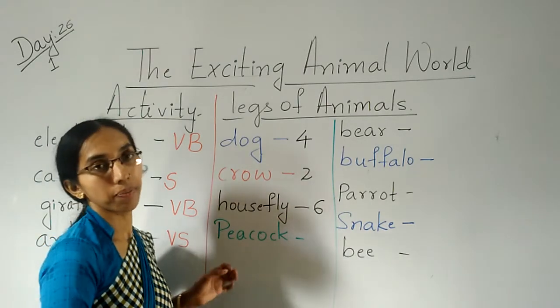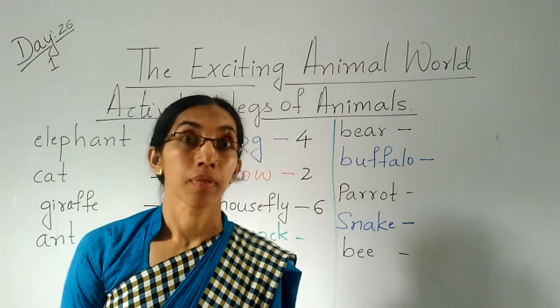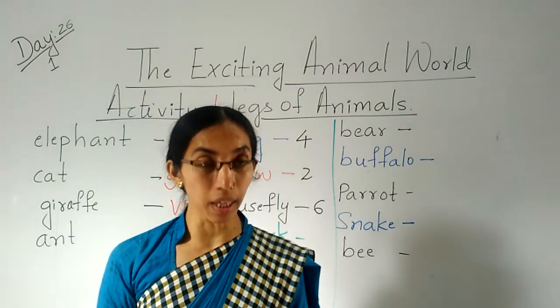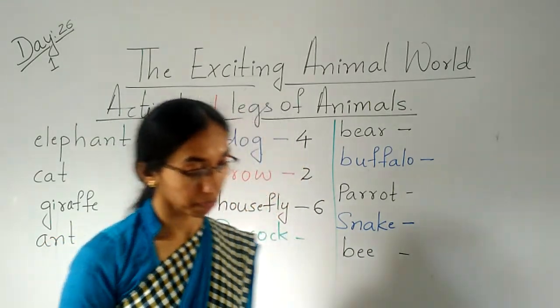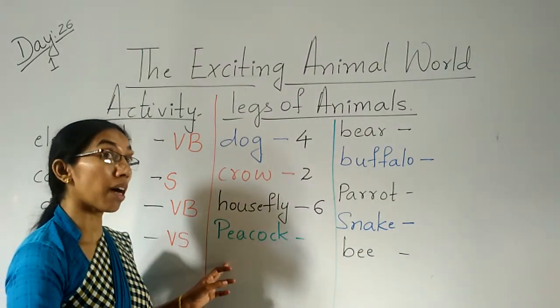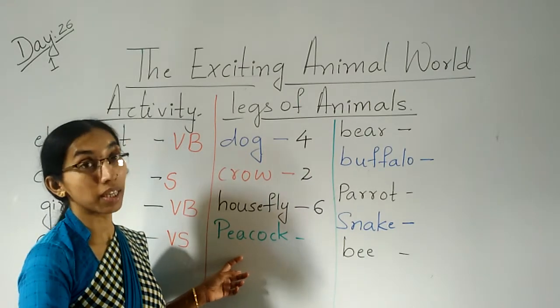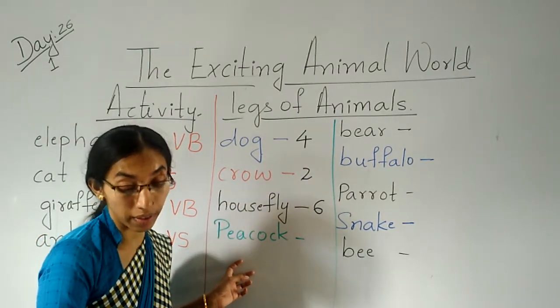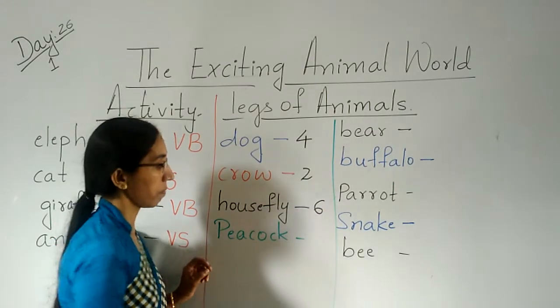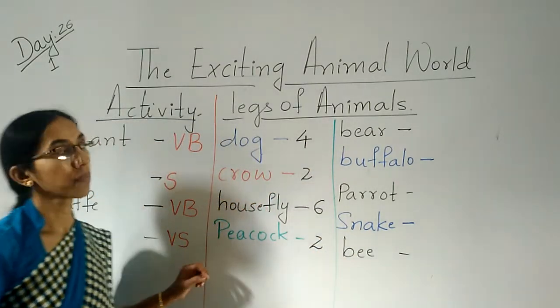Next, peacock. Peacock is a bird. So how many legs does a peacock have? Peacock is also called our national bird. Our national bird is peacock. How many legs does a peacock have? Yes, peacock has the 2 legs.